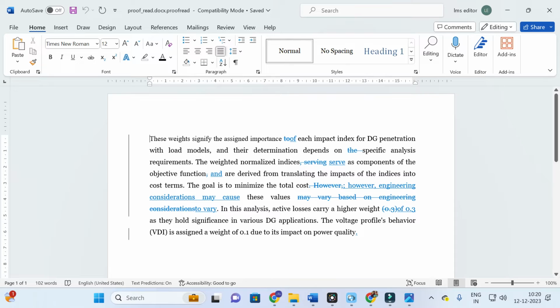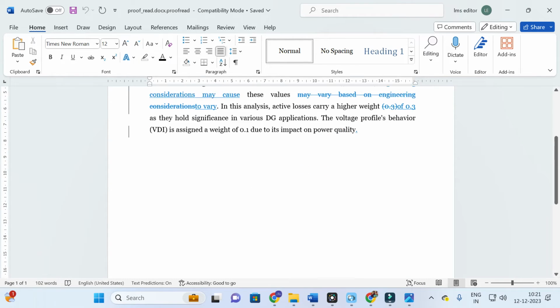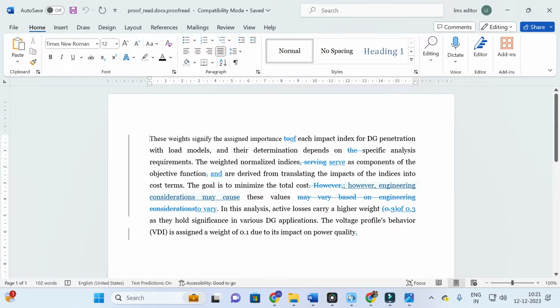Instead of serving you can use serve. Instead of however, you can use however engineering consideration may cause these values. Like that, possible suggestions and grammar checks will be done easily.